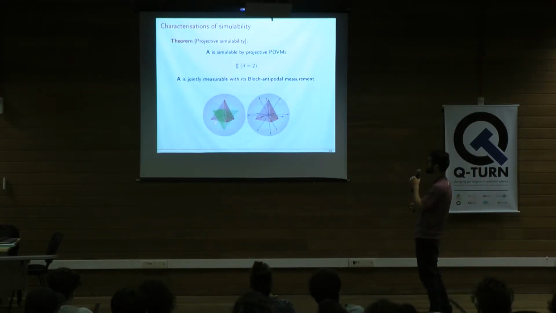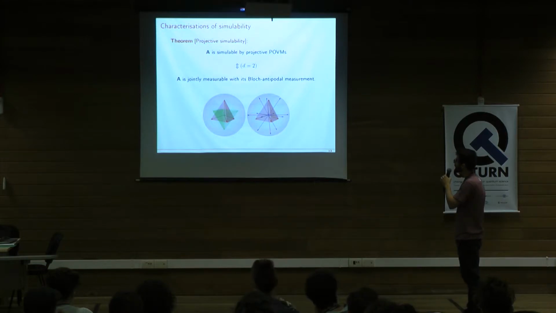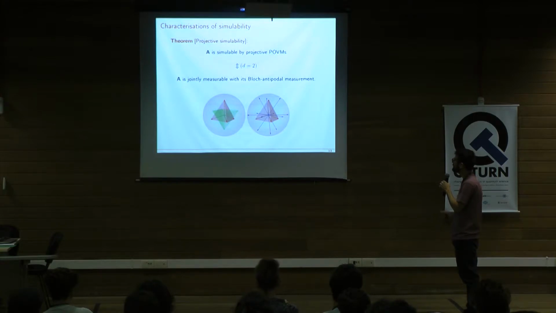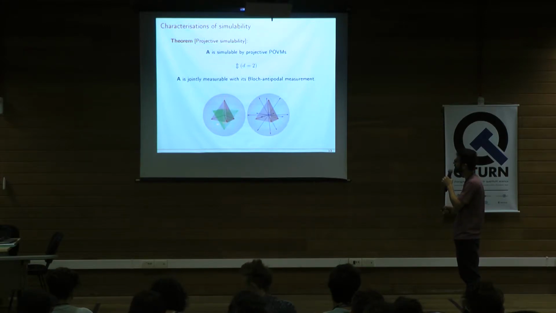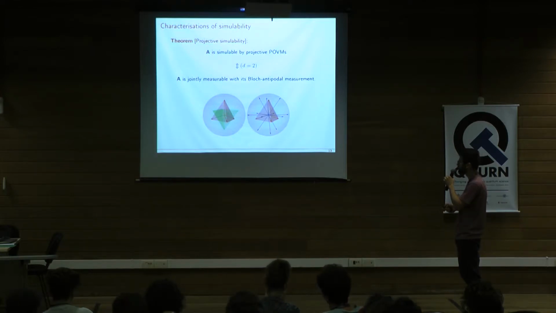The other situation, which is what Michal presented yesterday, well, not this result, but this case, projective simulability, is that in dimension 2, a POVM is simulable by projective POVMs if and only if this POVM is jointly measurable with its Bloch antipodal measurement. So we have here the tetrahedral measurement for qubits, right? It's exactly the qubit measurement whose Bloch vectors form a regular tetrahedron. And here in green, we have the Bloch antipodal of it. We obtain this Bloch antipodal measurement by flipping the Bloch vectors of the measurement.